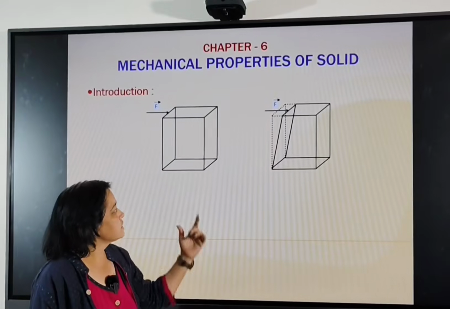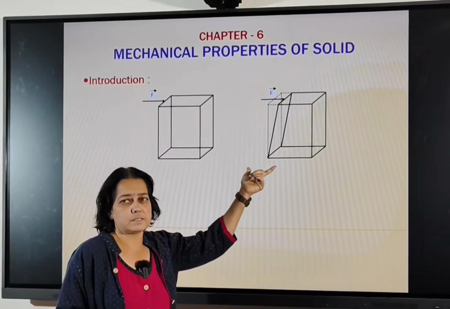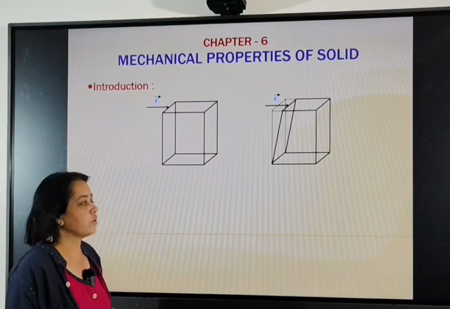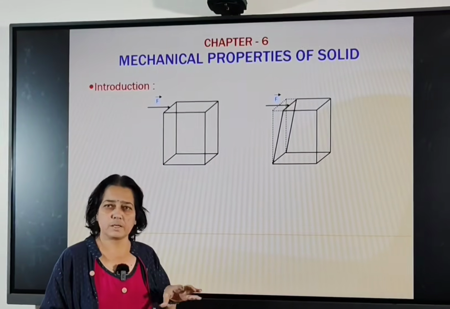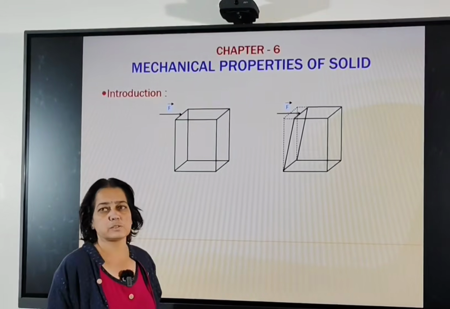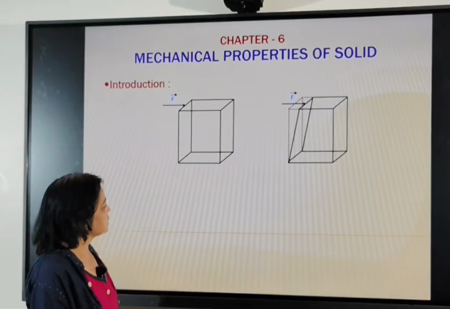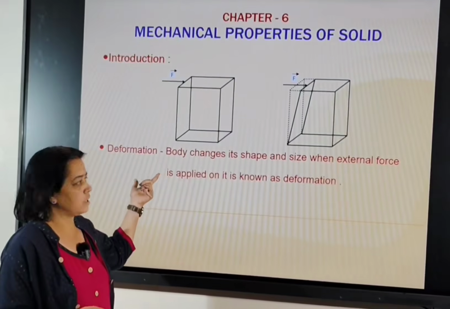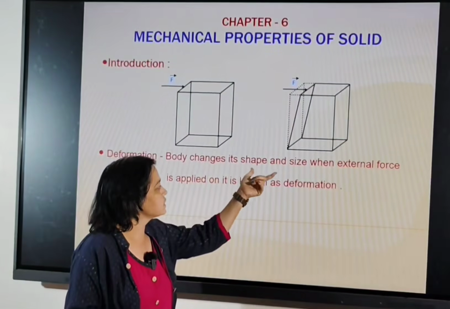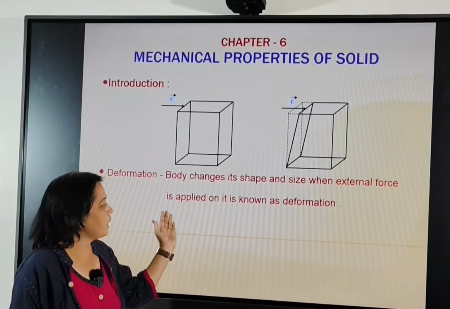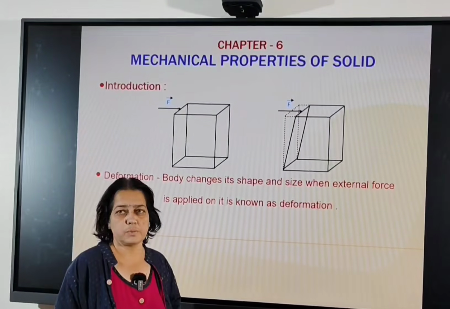That means its shape and size change, and this is known as deformation. After applying external force to a solid, its shape and size change, which is known as deformation. So let's see the definition of deformation. Deformation: a body changes its shape and size when external force is applied to it.